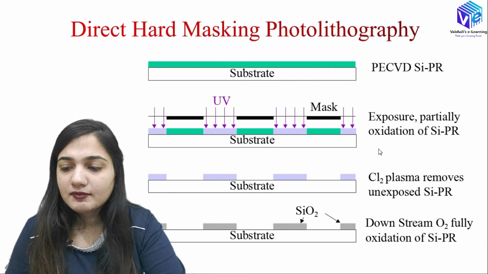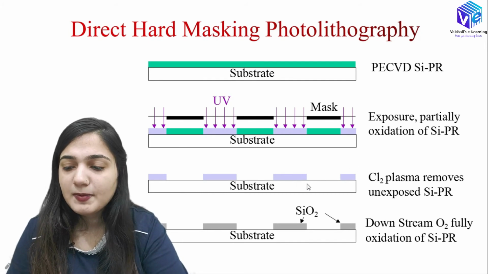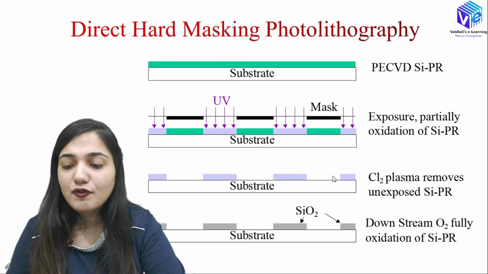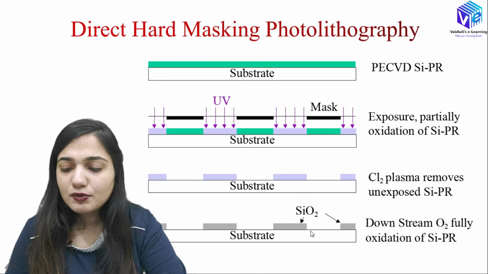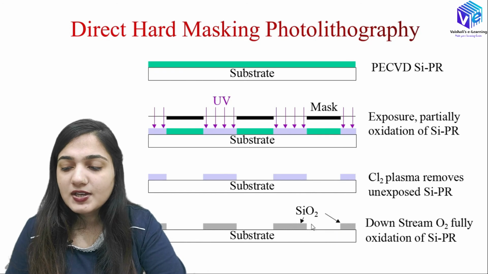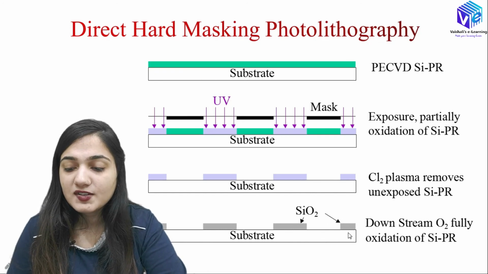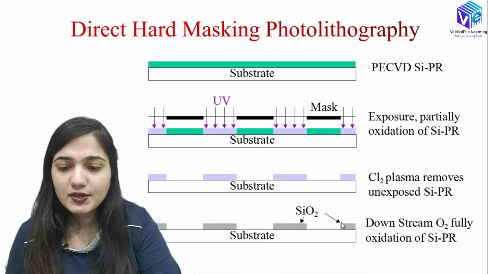We are having partial oxidation also of the silicon photoresist. Here we will be using the chlorine plasma to remove the unexposed photoresist layer. Then we are using oxygen for the full oxidation of the silicon photoresist, and this is how we are making the hard mask of the photoresist.